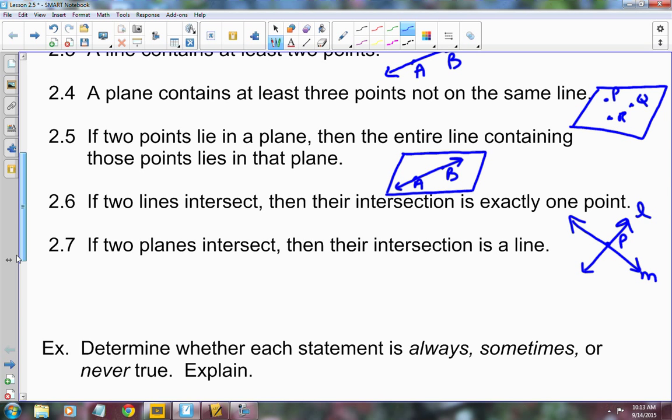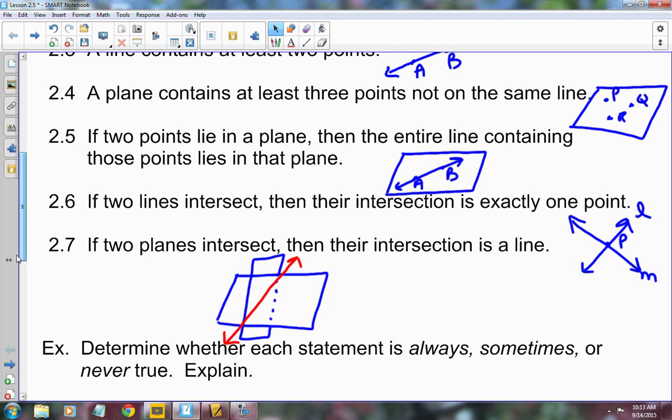Again, we talked about that in one of the first lessons that we covered, and I'm not drawing this one. But if you have a plane, and it's intersected with another plane, then their intersection is a line. So if 2 planes intersect, their intersection is a line.